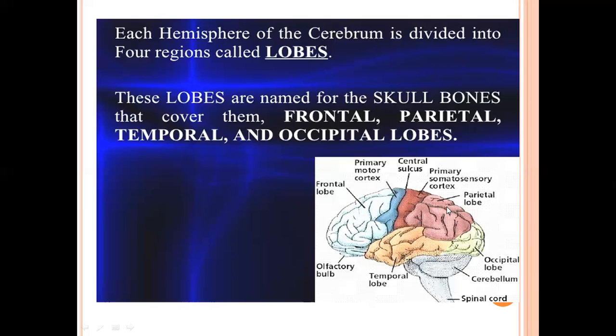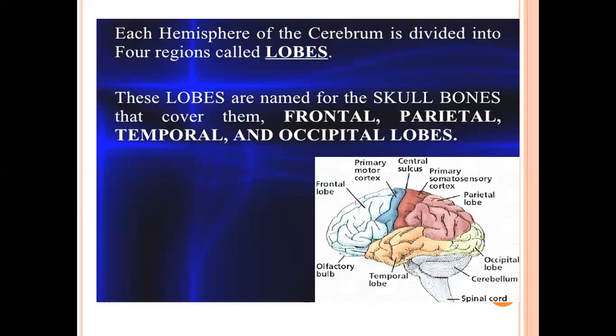The third one is the occipital lobe. What is its function? It receives visual information. And the last one is the temporal lobe. What is the function of this lobe? It receives information coming from hearing and the sense of smell. Is it clear? Because it is located near the ear.